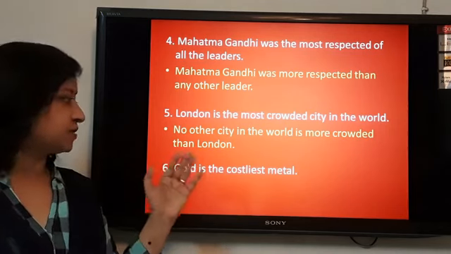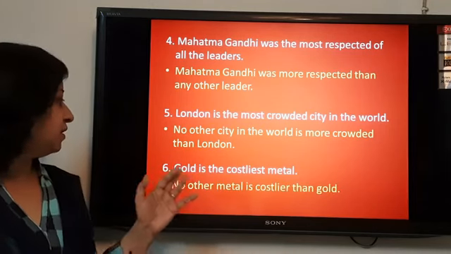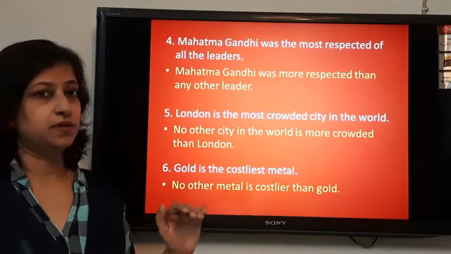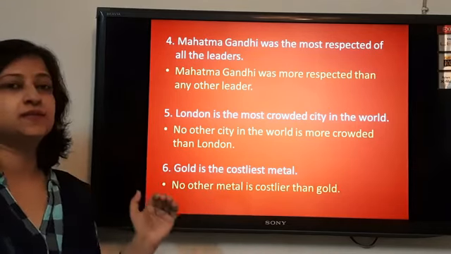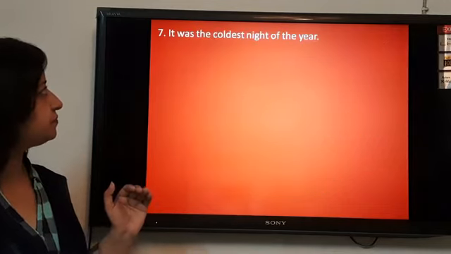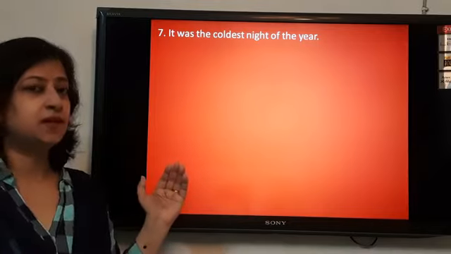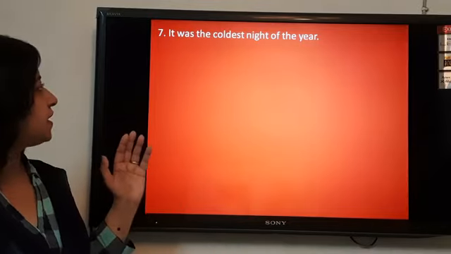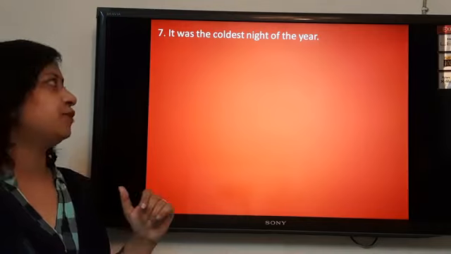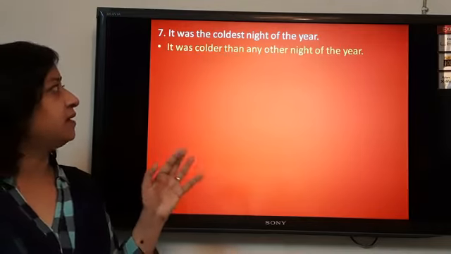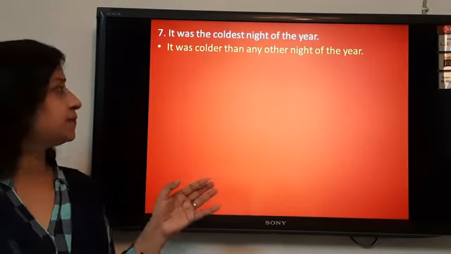Gold is the costliest metal. No other metal is costlier than gold. I hope children this exercise is clear. Now we will move on to the next exercise. A few more sentences are there in this exercise. It was the coldest night of the year. It was colder than any other night of the year.